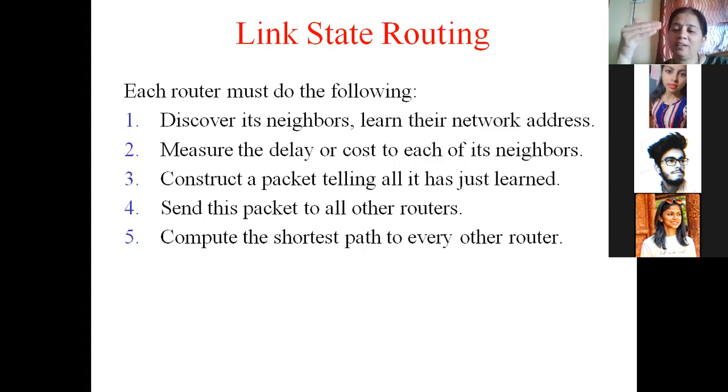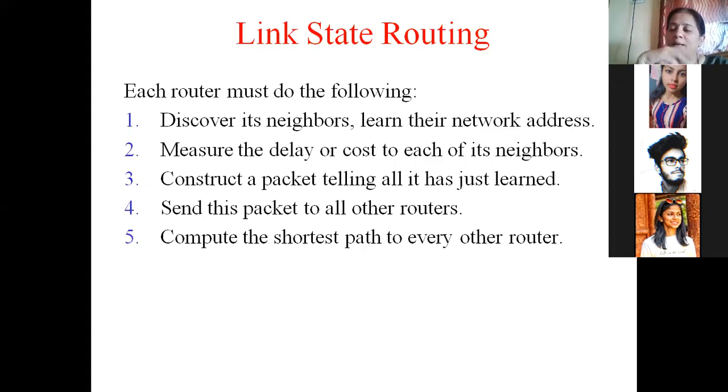So these 5 steps, we will try to learn them in detail now. Have a look at all the 5 steps once again. Every router should be doing these steps. First step: discover the neighbors and learn their addresses. Second step: measure the delay, or the time required to go to each of its neighbors. Third step: every router will create link state packets that contain information about neighbors, time, and all that. Then each router has to send these packets to other routers. For that, flooding is used in the fourth step.